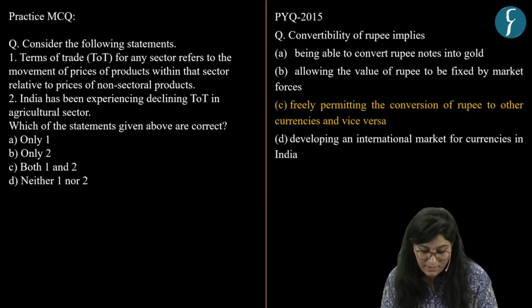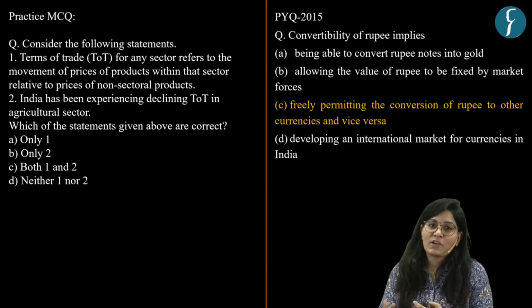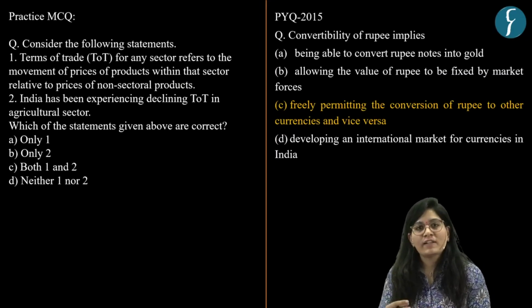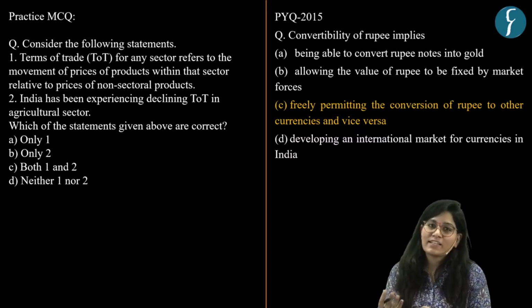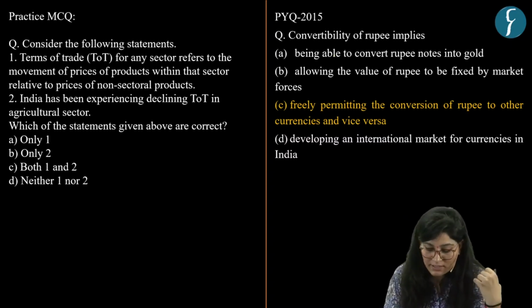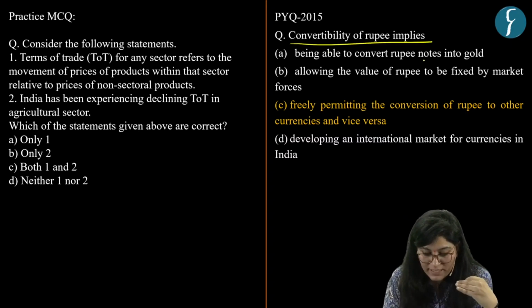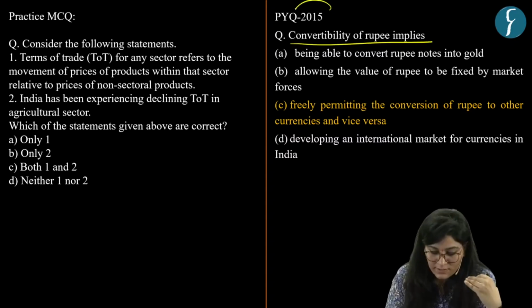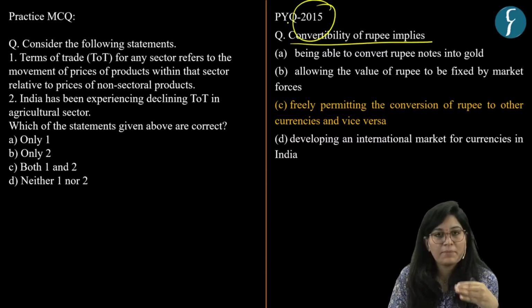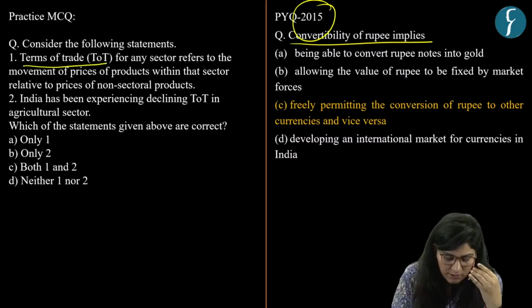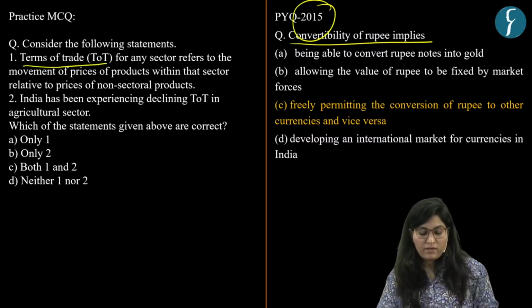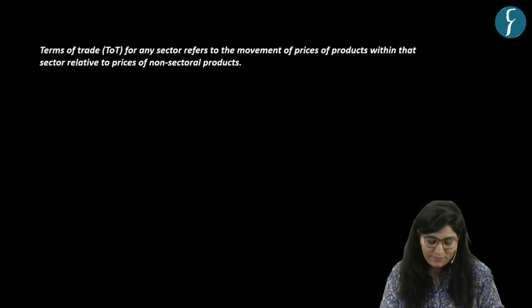Okay. Now UPSC has been asking questions based on terms or concepts related to economy, like the question based on convertibility of rupee that came in 2015. So here we have taken a practice question based on terms of trade. Now what is terms of trade?